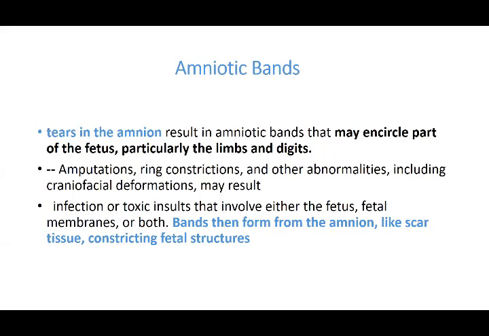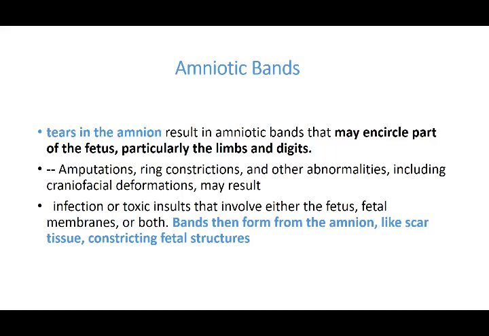We said tears in the amnion result in amniotic bands that may encircle part of the fetus, because if the amniotic sac is torn, fibrotic structures are made, and these fibrotic structures then encircle the limbs and the digits, because the amniotic sac just sticks to the baby.